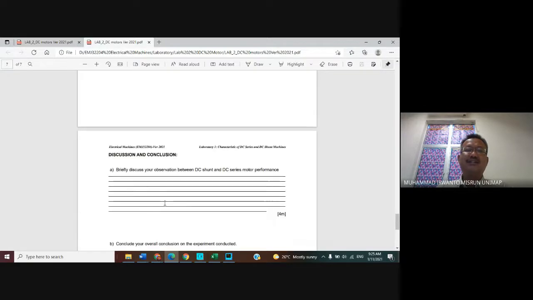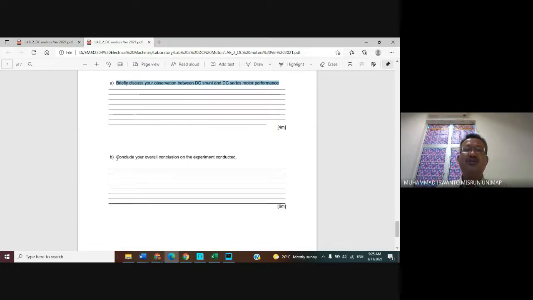Now last, discuss and conclusion. Briefly discuss your observation between DC shunt and DC series motor performance. We have simulated the DC shunt and also the DC series motor. Discuss the characteristics of the DC shunt and series motor. And then conclude your overall conclusion on the experiment conducted here. In general, how about the characterization of the DC shunt and series motor.